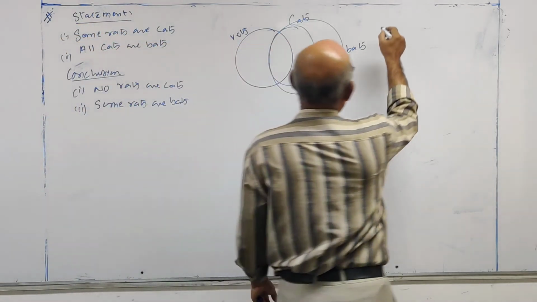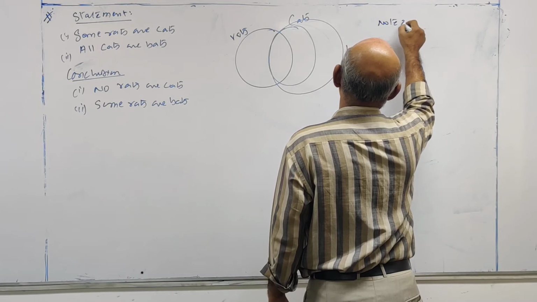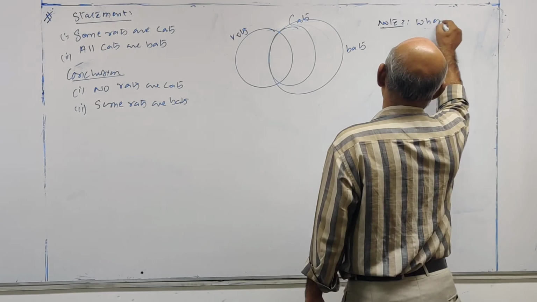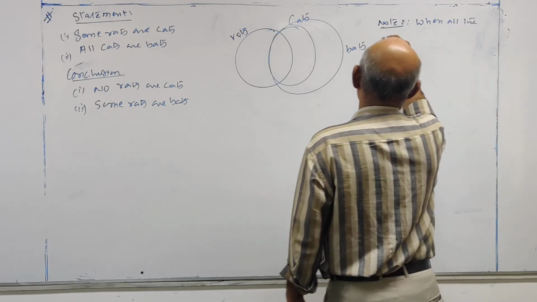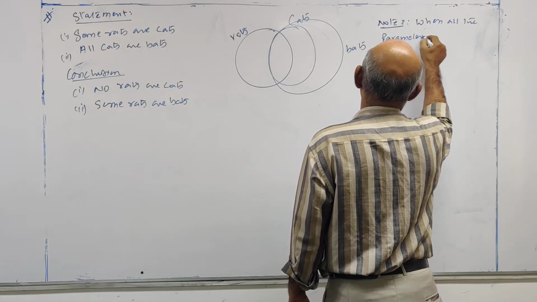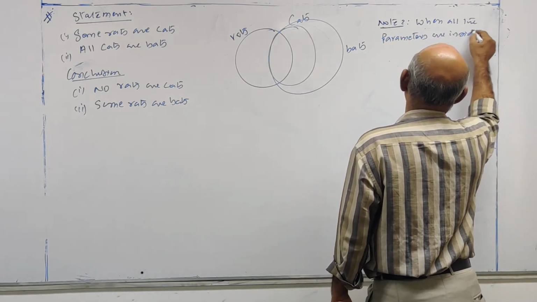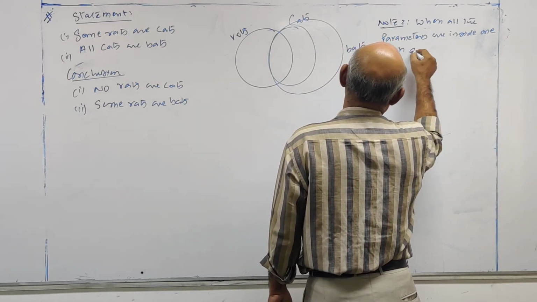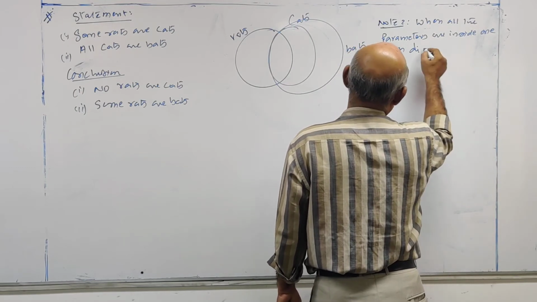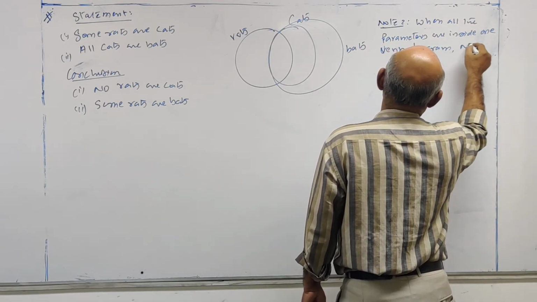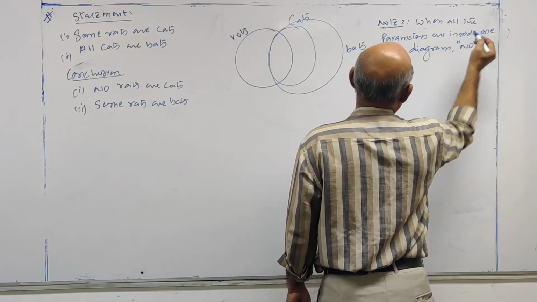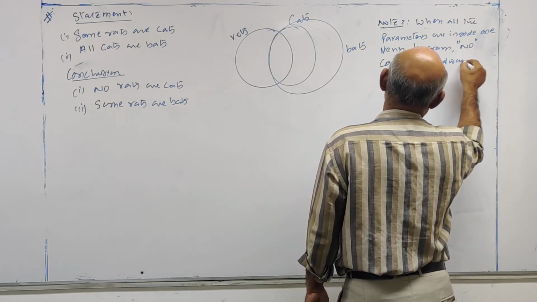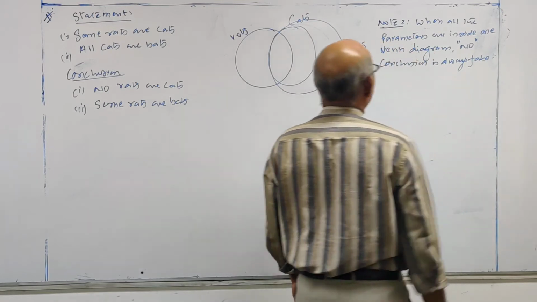Again, one more note I am giving, note number 2. It will also help you to take decisions. When all the parameters are inside one Venn diagram, no conclusion is always false.